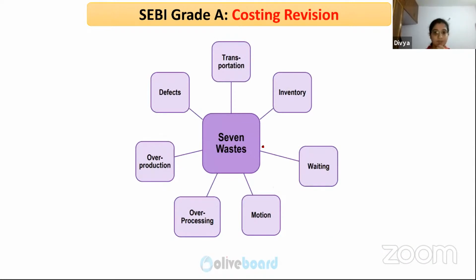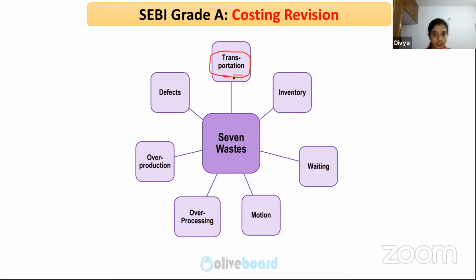So there are 7 types of waste. There could be a question asked on the types of waste. One is transportation waste. These are the 7 types of waste identified by lean manufacturing system. The main aim of lean manufacturing is elimination of these wastes. What happens when you eliminate these kinds of wastes? Your productivity will improve, your cost will reduce.